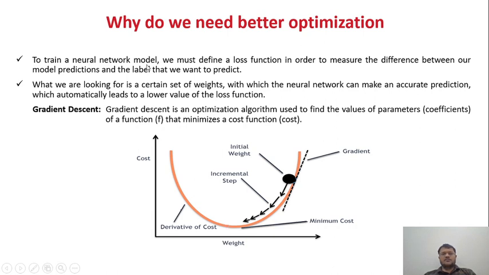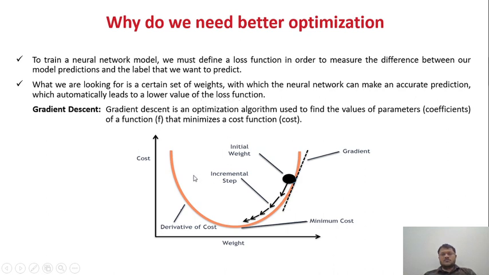To train a neural network, we must define a loss function in order to measure the difference between our model prediction and the label that we want to predict. It takes the difference between the actual output data and the predicted data, and calculates the mean error. The point where we get the least error, we stop at that particular point, and that point is what we call the global minima. So what we are looking for is a certain set of weights with which the neural network can make accurate predictions, which automatically leads to a lower value of the loss function.